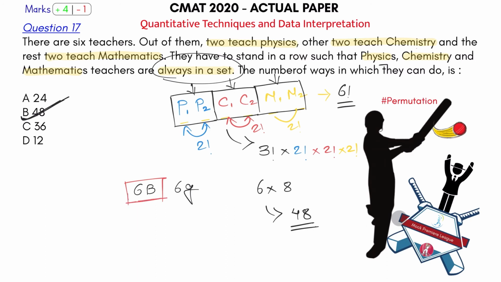Now this is one group along with 6 girls. So 6 girls and one group could be arranged in 7 factorial ways. And these 6 boys could arrange among themselves in 6 factorial ways. So 6 boys and 6 girls can be arranged in a row such that all the boys are always together is 7 factorial into 6 factorial.